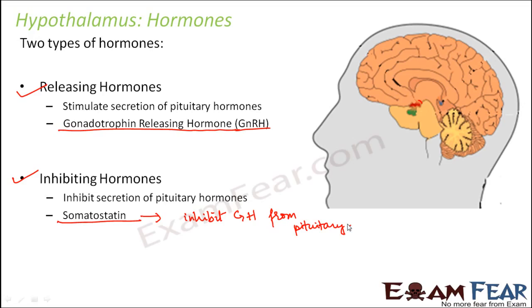Now as soon as somatostatin is released, the pituitary gland will get an indication that it is time to stop secreting growth hormone. So this is how growth hormone will be inhibited from secretion from the pituitary gland. And this is the purpose of the hypothalamus, that it actually controls the secretion of hormones from the pituitary gland. And how does it control that? With the help of the releasing hormones and inhibiting hormones. Now here I have just taken one example of each releasing hormone and inhibiting hormone, but there are many releasing hormones and many inhibiting hormones.